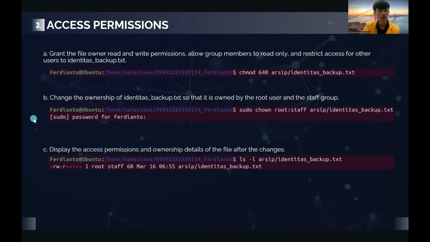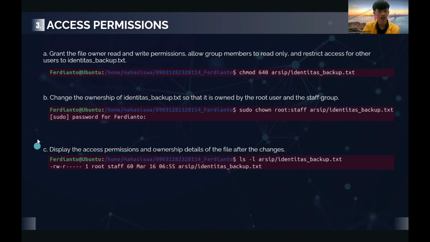And B, change the ownership of identitas_backup.txt so that it is owned by the root user and staff group. So to answer this question, I use the command sudo chown root:staff archive/identitas_backup.txt, and it requires the password. For the explanation, for our identitas_backup.txt from the archive directory, we change the ownership of this file to the root user and the staff group.